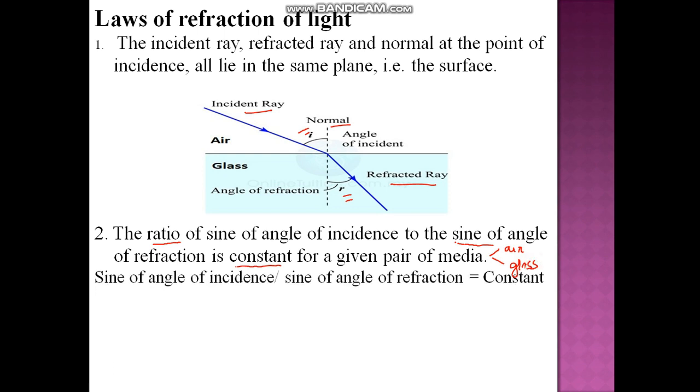So, when we write down mathematically, it will be sine of angle of incidence upon sine of angle of refraction is equal to constant. Or you write it in this way, sine I upon sine R is equal to constant, which is commonly written as sin i upon sin r is equal to constant.